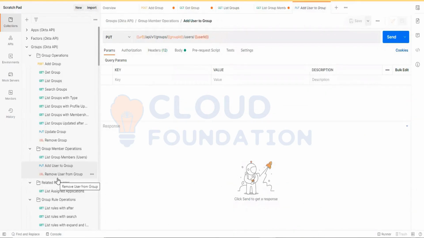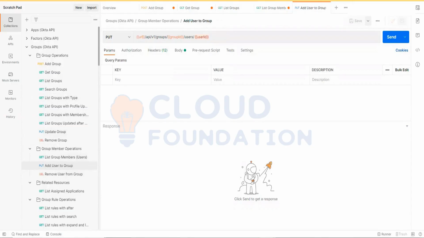Two ways are possible. Either you can do it from the Okta console, or if you don't have Okta console access at all, not even any access, then you can go ahead and do it like this. But it is very complex, I would say, but there is an option.